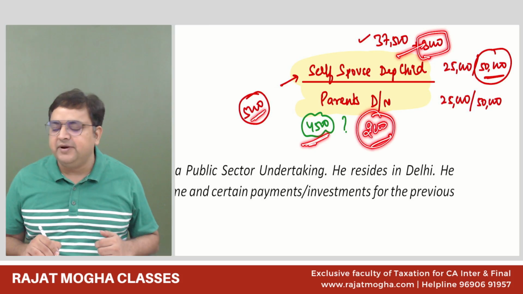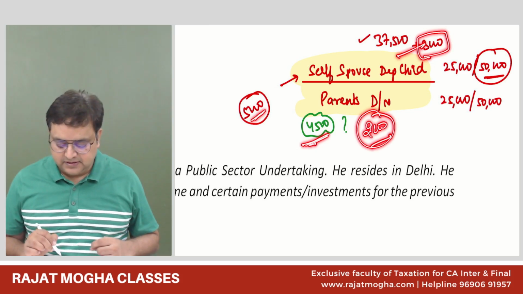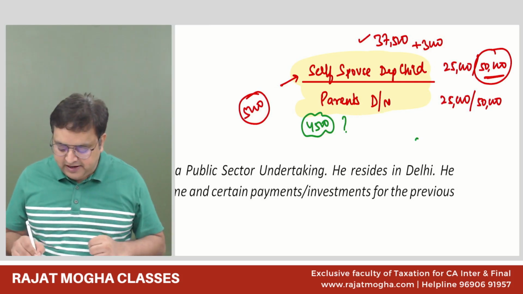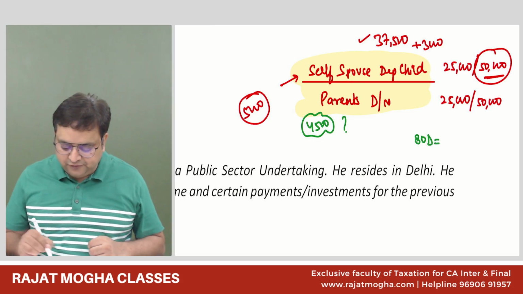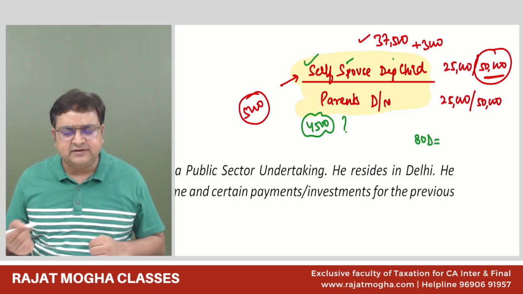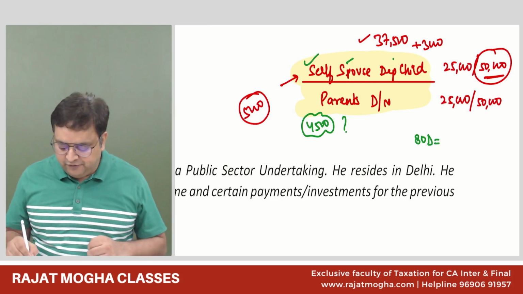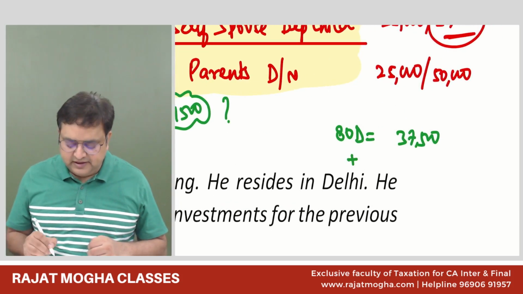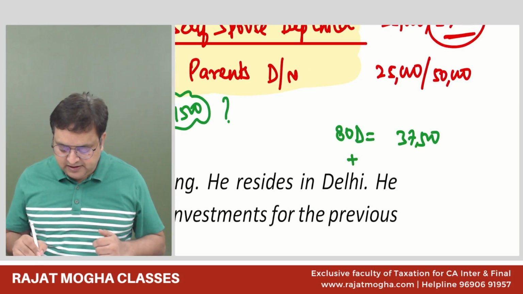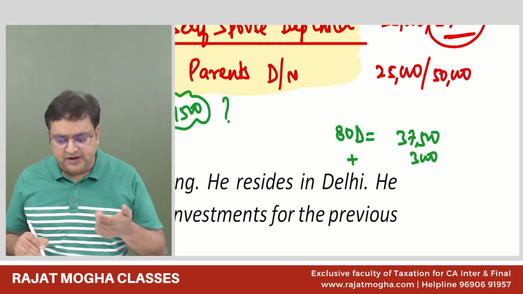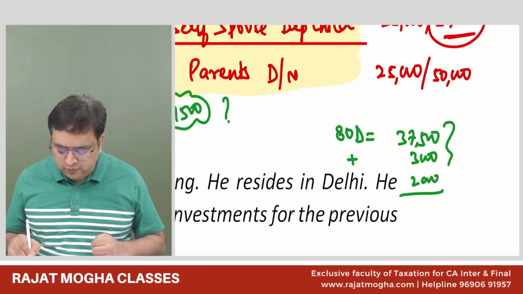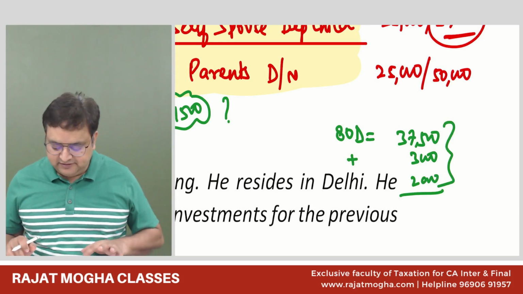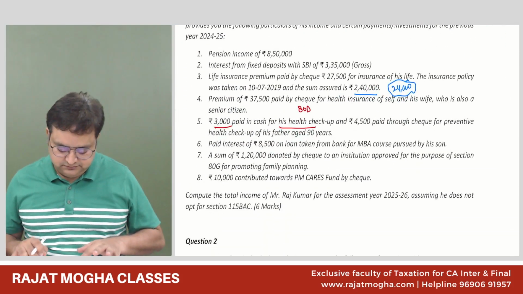Everybody is okay with this? Yes, sir. So how much will we get in 80D in total? First of all, for self, spouse, dependent children, he is not paying for parents. For this category, health insurance is 37,500. For his preventive health checkup, it is 3,000. And for father, it would be 2,000. So this is the total amount which we will get in 80D. Everybody is clear with this? Yes, sir.